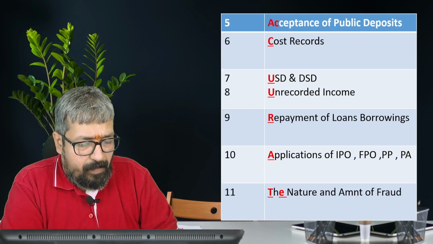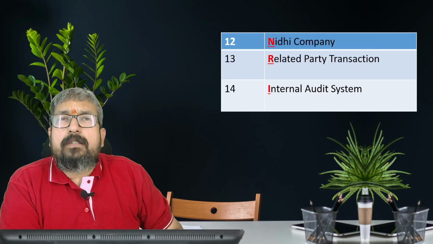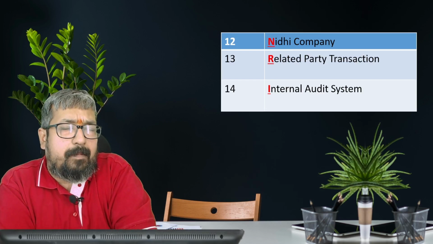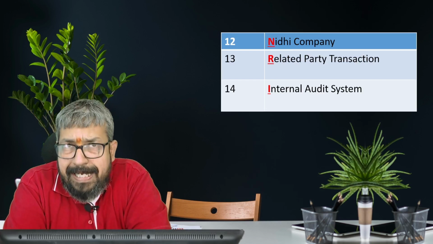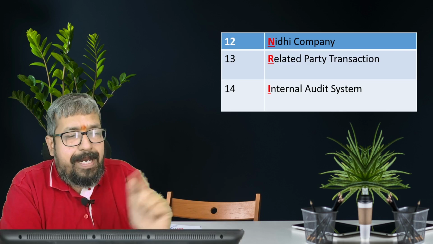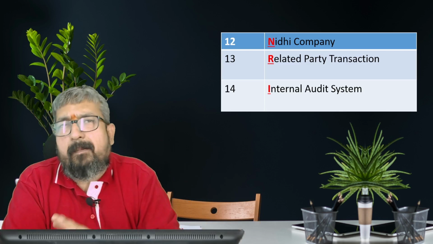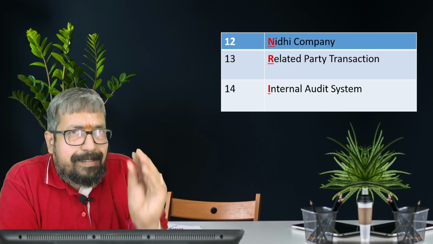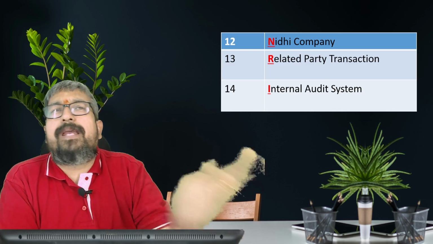That's the thing here. And then the third mnemonic you can have is NRI. First is what, my dear soldiers? It goes PILLS, ACCURATE, then NRI. NRI is what, come on, Nidhi company. Now Nidhi company, they are the deposit accepting company. They accept deposit and they give loan to their members.